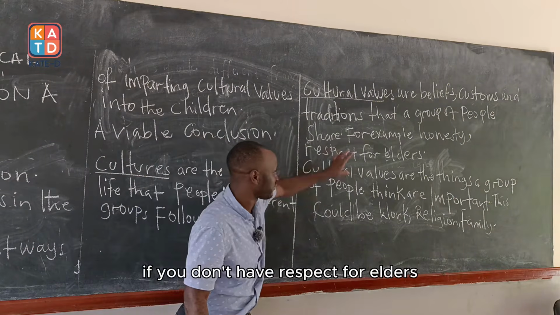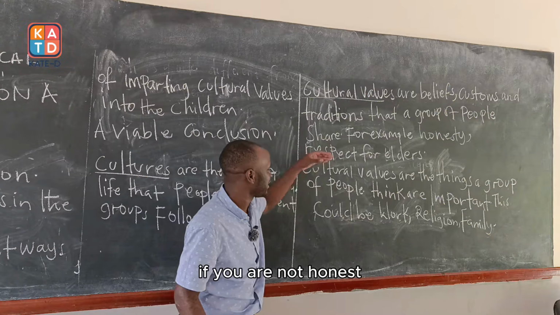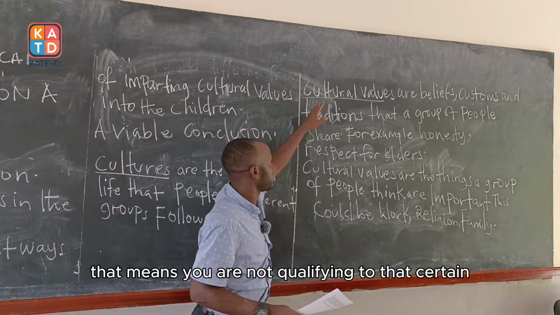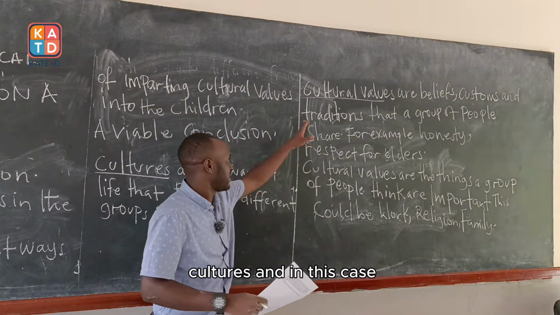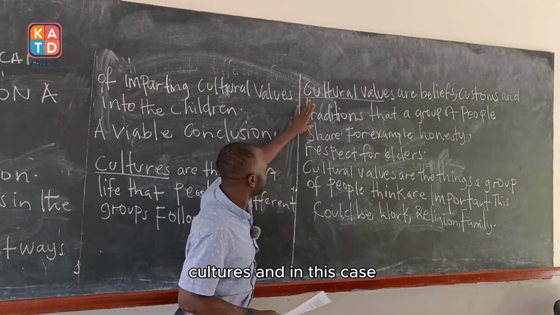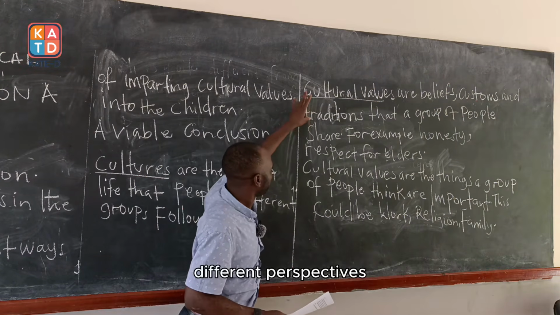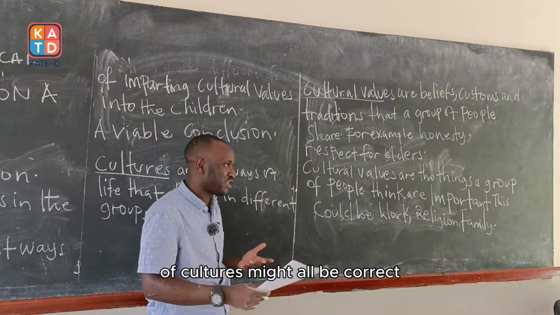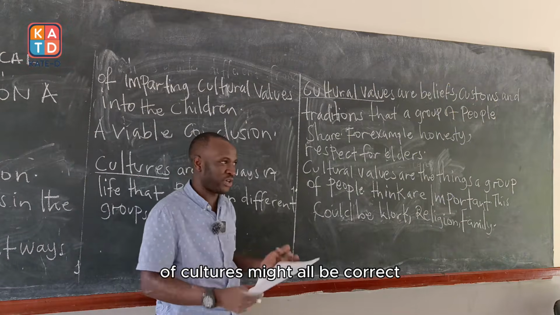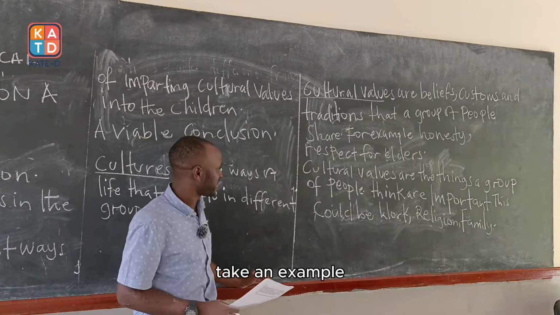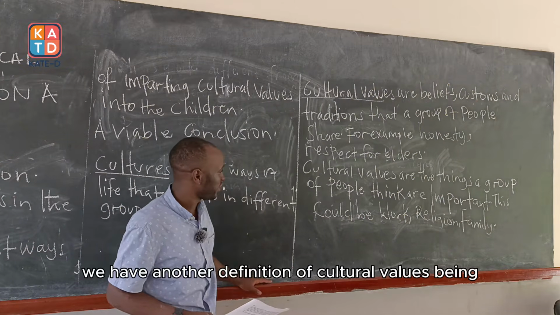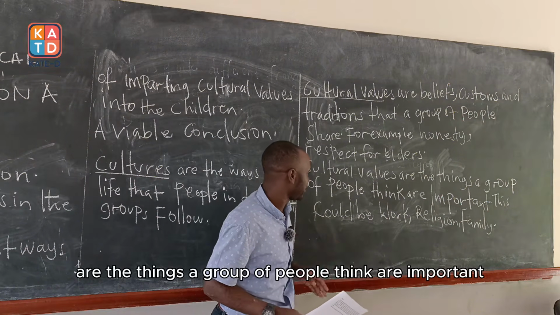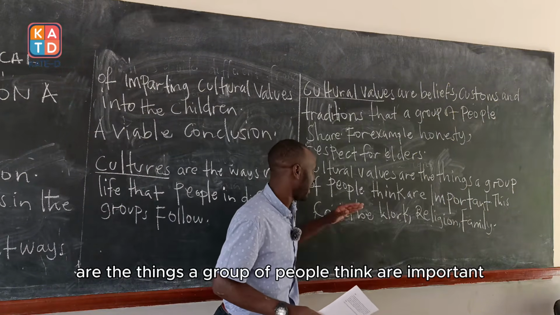If you don't have respect for elders, if you are not honest, that means you are not qualifying to that certain culture. And in this case, different perspectives of cultures might all be correct. Take an example. We have another definition of cultural values: cultural values are the things a group of people think are important.